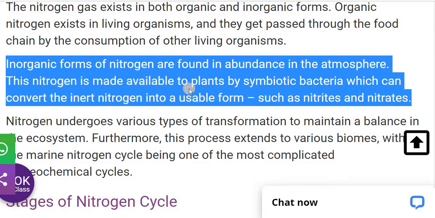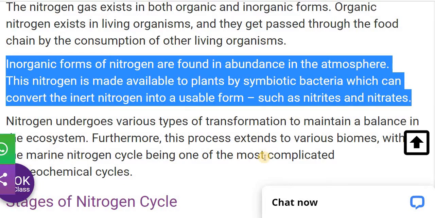This nitrogen is made available to the plants by symbiotic bacteria. These symbiotic bacteria are found in the Leguminosae family. Leguminosae family means it is mostly found in the pulses family, in the roots of the pulses. In that, the Rhizobium bacteria are there, which help to fix the nitrogen from the atmosphere. So nitrogen is made available to the plants by symbiotic bacteria which can convert the inert nitrogen to usable forms such as nitrites and nitrates.